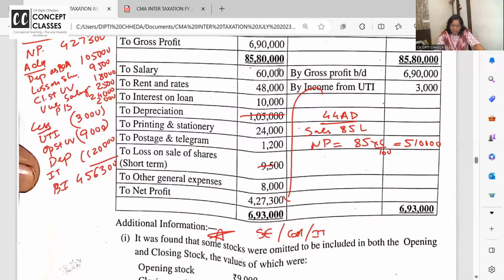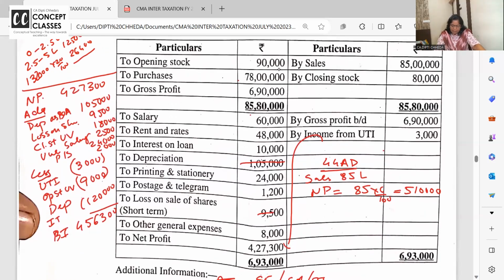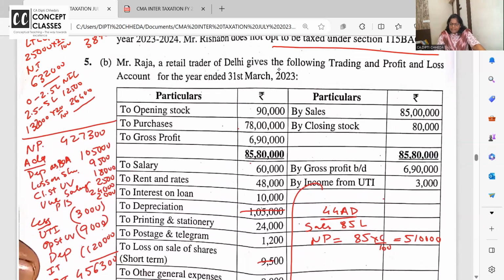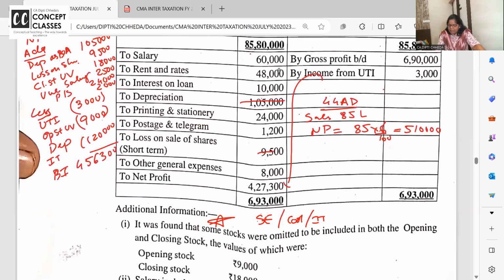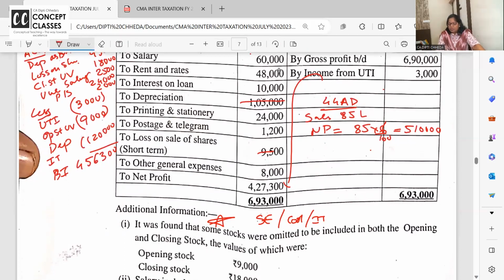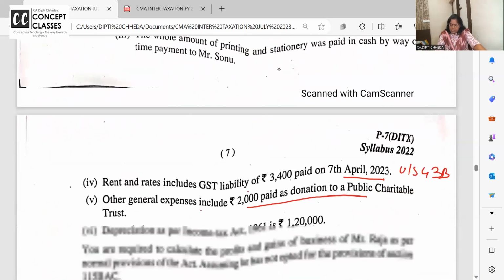If they maintain the books of accounts and all, their profit is coming to 456,300. But if they don't maintain the books and just on the basis of turnover, then they have to show bare minimum 6% profit on the turnover. 94% mein all your expenses are allowed. No further expenses will be allowed. 5,10,000. Okay? So this is all till here.